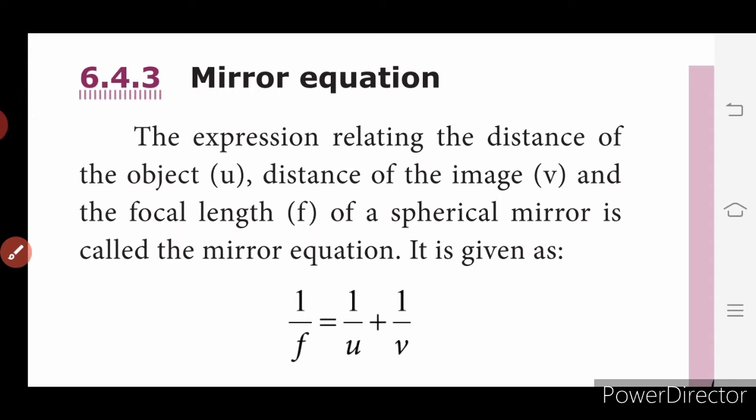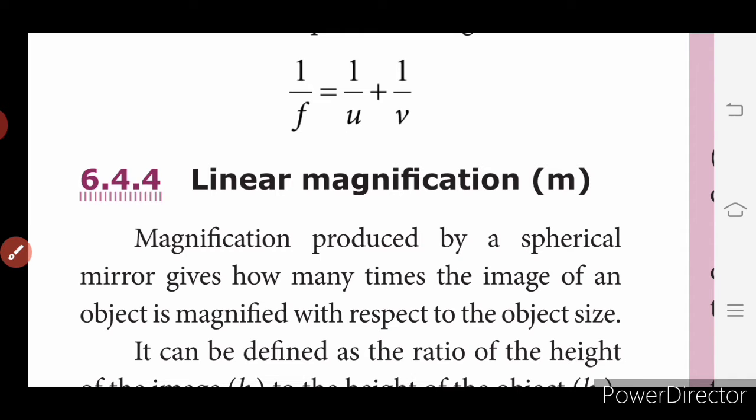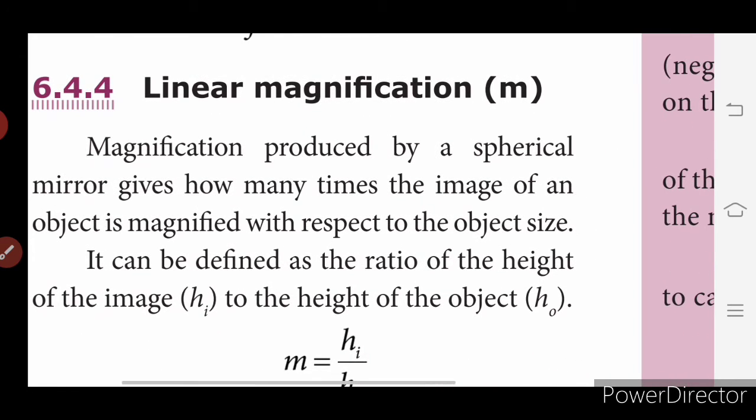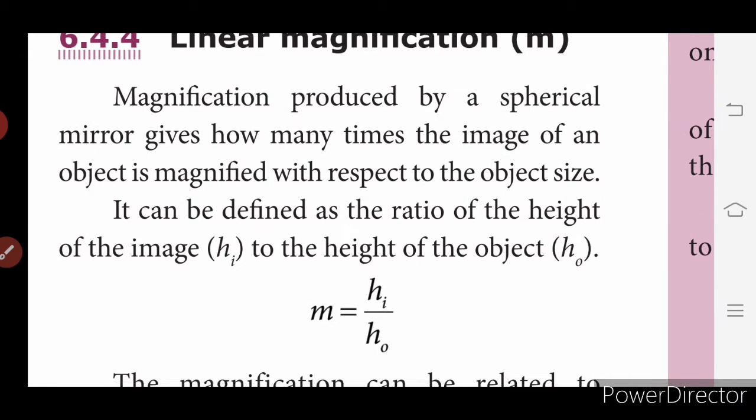Next we will see linear magnification, denoted by small m. What is magnification? It is a bigger image of the original object. If the height of the original image is extended, we call it magnified.